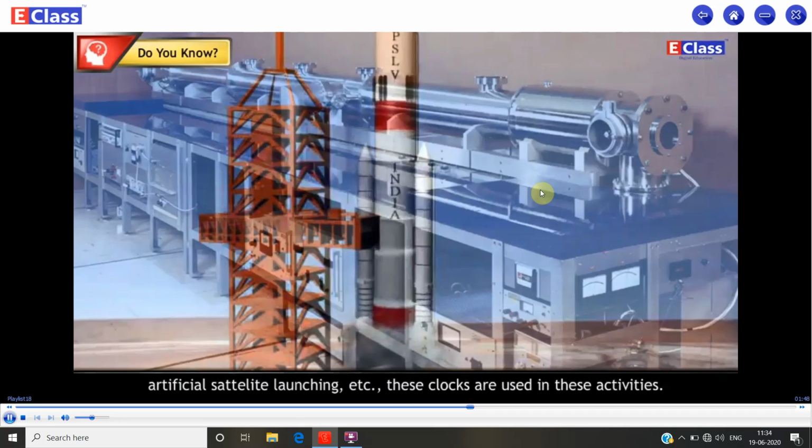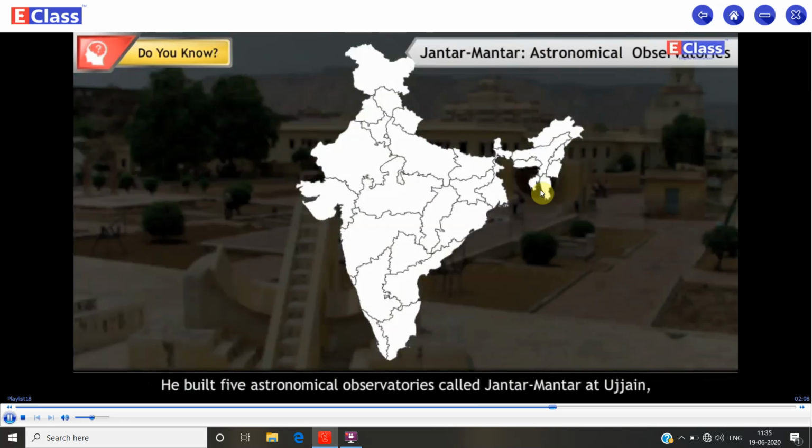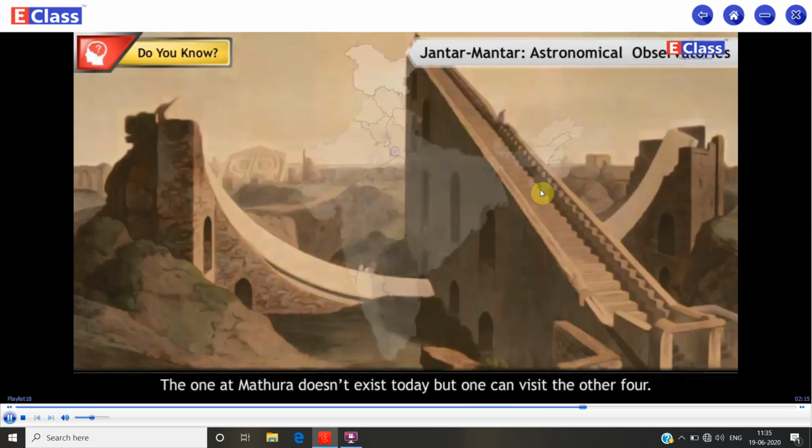Jantar Mantar Astronomical Observatories. Maharaja Sawai Jai Singh II, the king of Jaipur, Rajasthan, was a great astronomer, mathematician, and architect. He built 5 astronomical observatories called Jantar Mantar at Ujjain, Varanasi, Jaipur, Delhi, and Mathura. The one at Mathura doesn't exist today, but one can visit the other 4. Even today, one can know the exact time up to seconds through shadows.